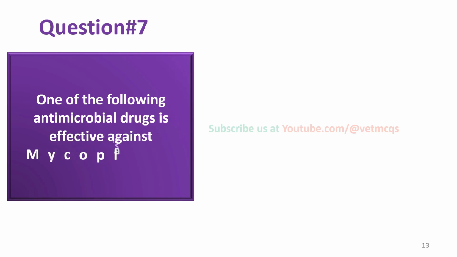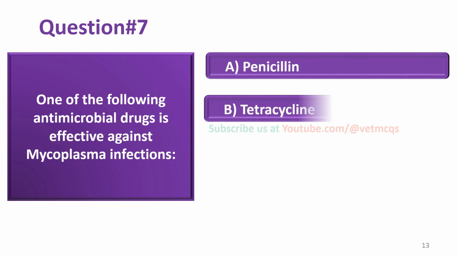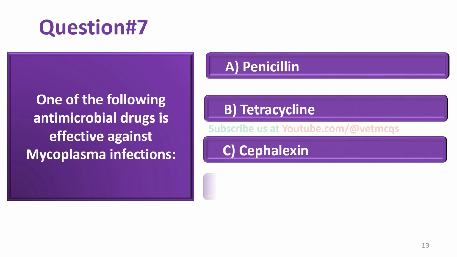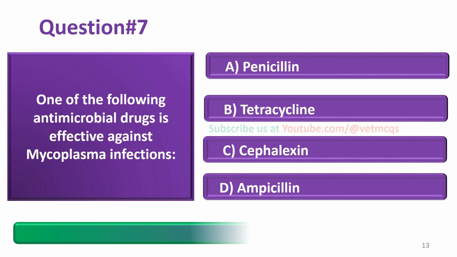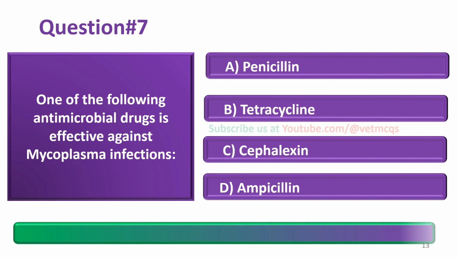One of the following antimicrobial drugs is effective against Mycoplasma infections: penicillin, tetracycline, cephalexin, ampicillin. And the correct answer is option B, that is tetracycline.